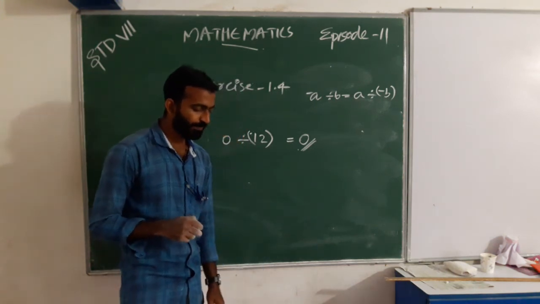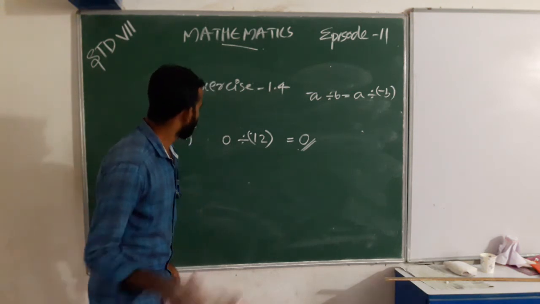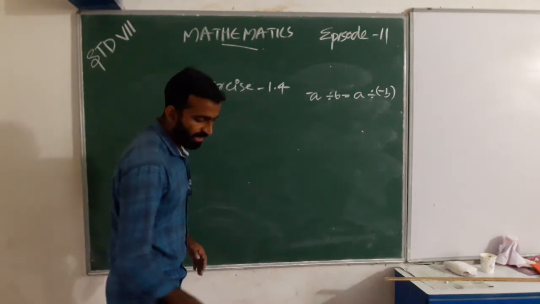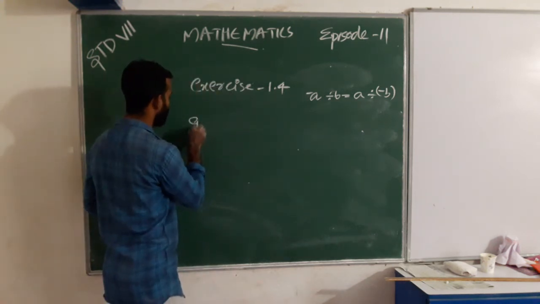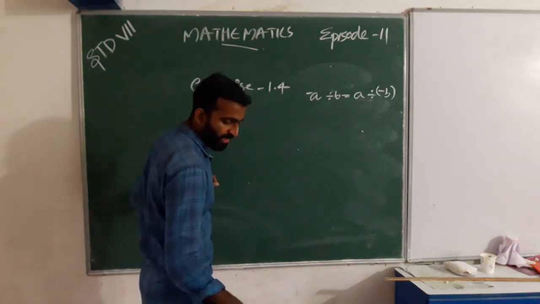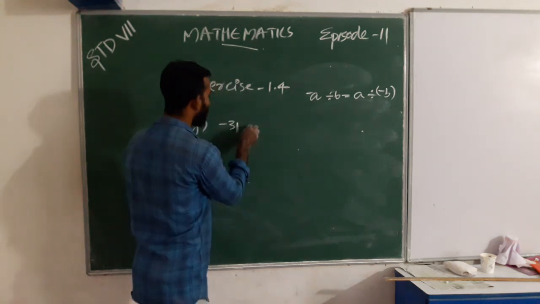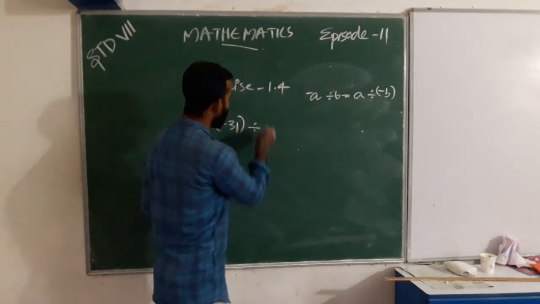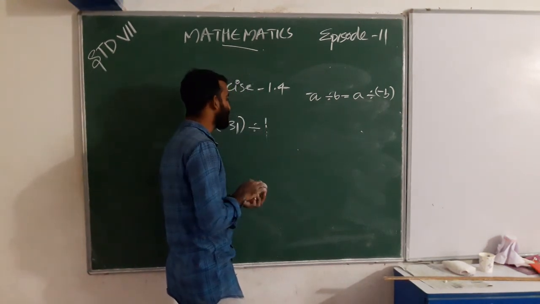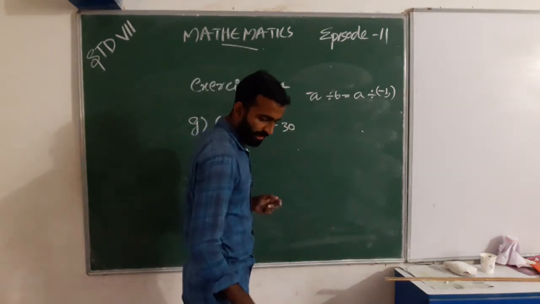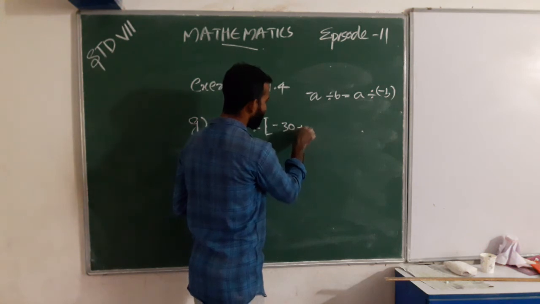Next question is G. G is negative 31 divided by, in bracket, negative 30 plus negative 1.